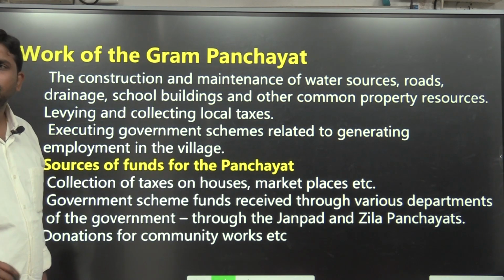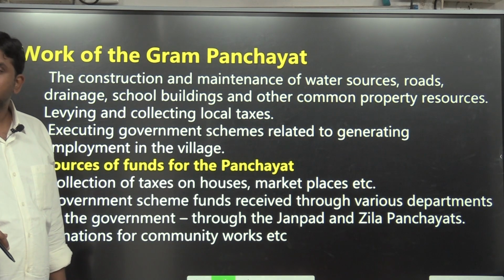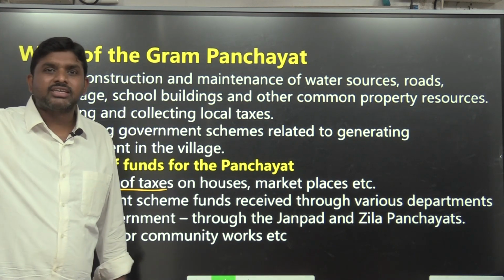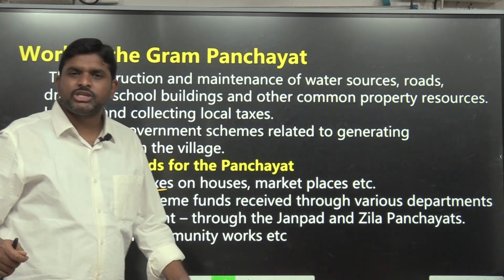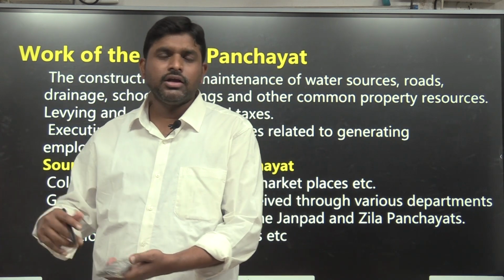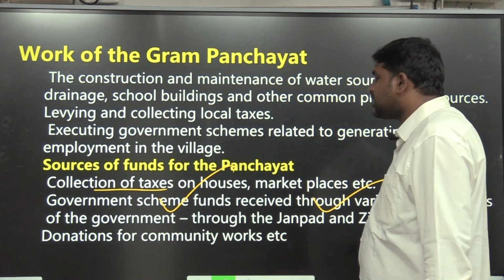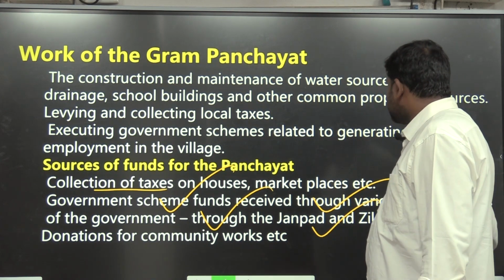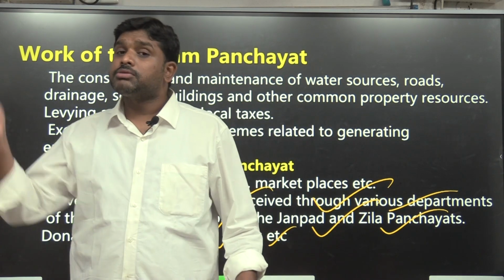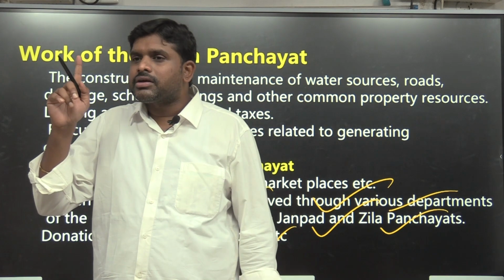What are the sources of funds for the Panchayat? From where will they get the money? Sometimes they collect taxes, such as taxes on houses. Markets, angadi, will be there. Sometimes the Gram Panchayat will come and take money: every week you keep a market, so give your 20 rupees charge. So there is collection of taxes, government scheme funds received through various departments of the government, through the Janpad and Jilla Parishad, and donations for community works. Sometimes finance commissions will give, sometimes the state government will give, sometimes the central government will give. These are all the funds for the Gram Panchayat.